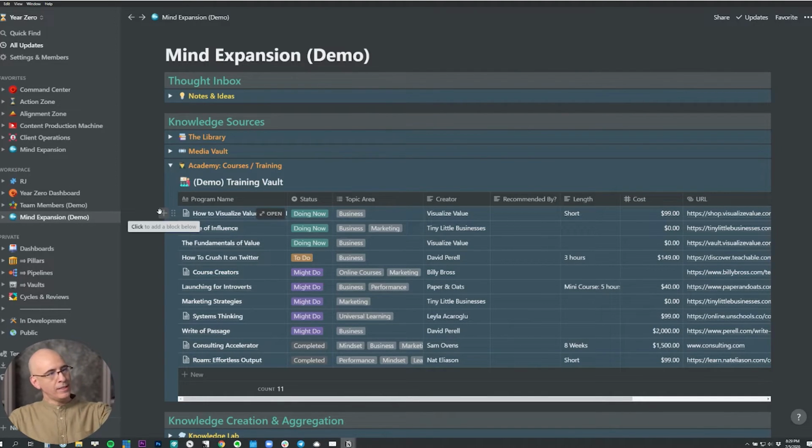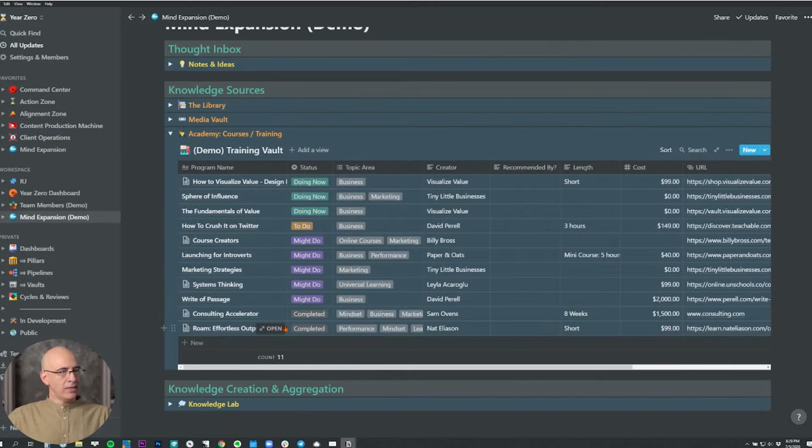You could even put a priority indicator here if you start getting a lot of them. But that means when you sit down to do a course or you have time to dive into something deeper, you have everything you've ever considered as interesting available here and sorted and ready to make a choice. Then perhaps even more importantly, of the courses you do take, what are listed down here is completed. And again, we're not filtering right now because I wanted you to see the whole database, but you could easily sort these by to-do possibilities and completed courses because they're very different categories. The completed courses will have extensive notes inside of them. This is where you take all of your notes while you're doing the course.